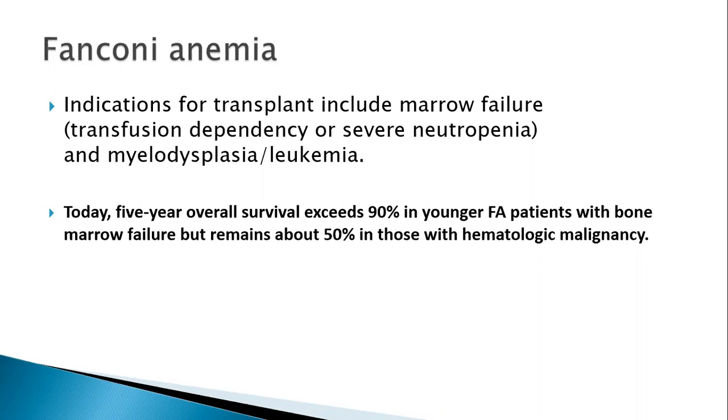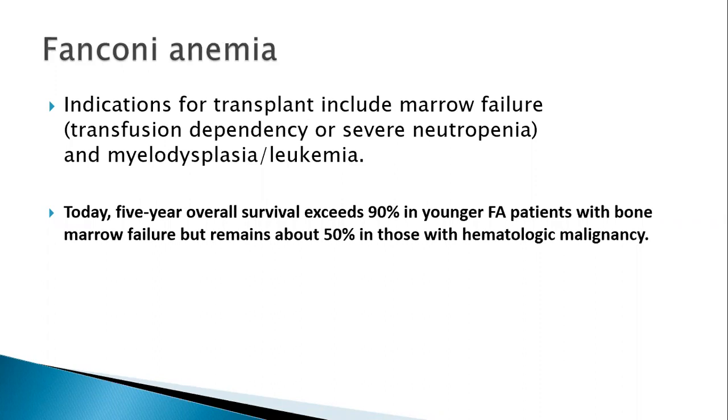Another important aspect of inherited bone marrow failure syndromes is they all have a propensity to cause hematological malignancies, especially myelodysplasia and acute myeloid leukemias. So someone with a leukemia or a myelodysplasia and an underlying Fanconi's or inherited bone marrow failure syndrome is likely to have a poor outcome post-transplant.